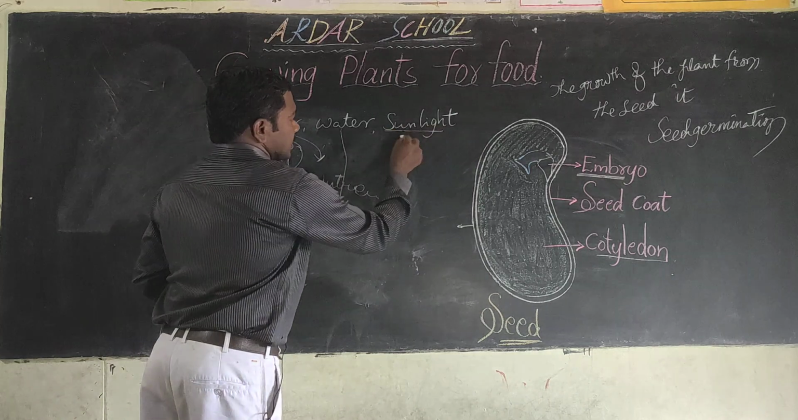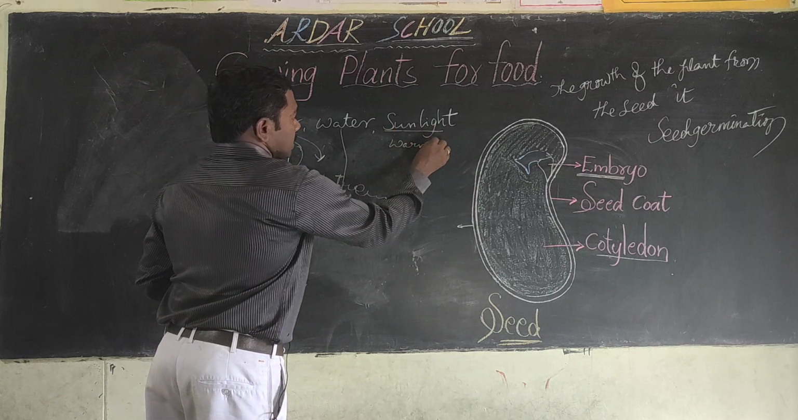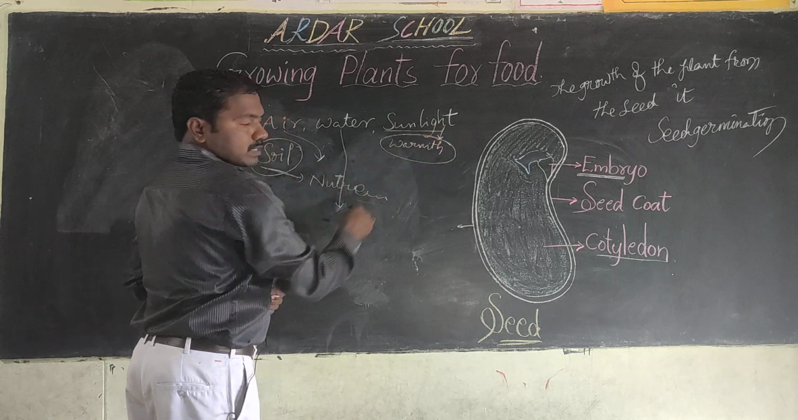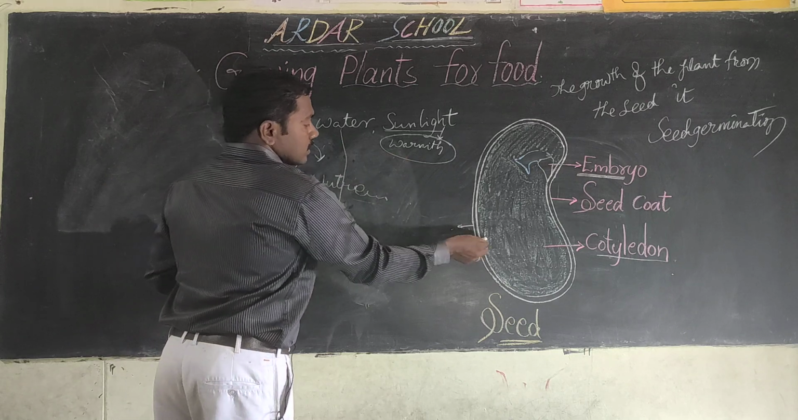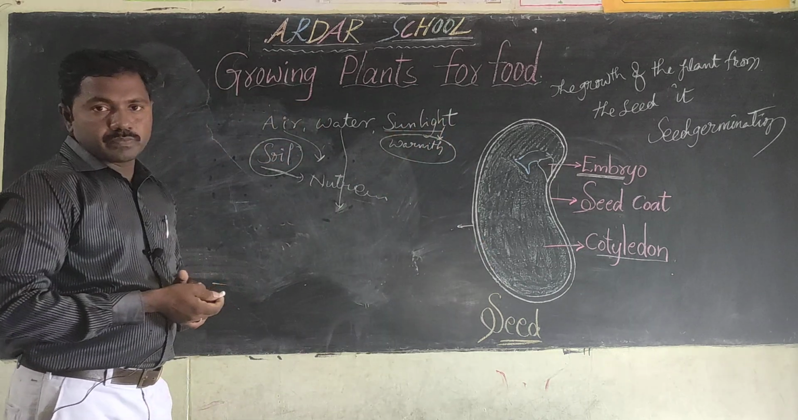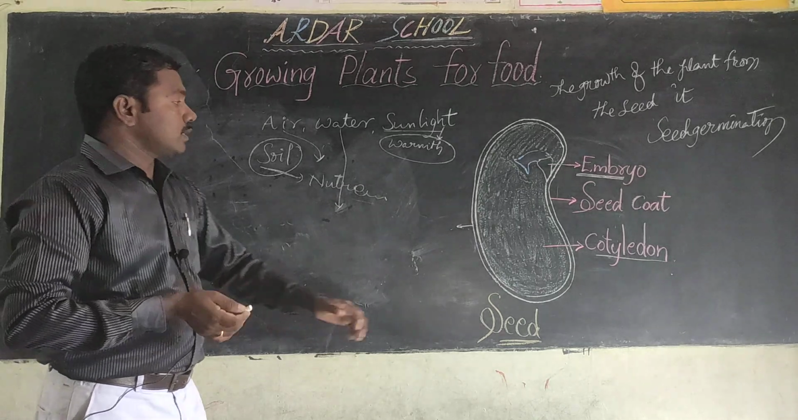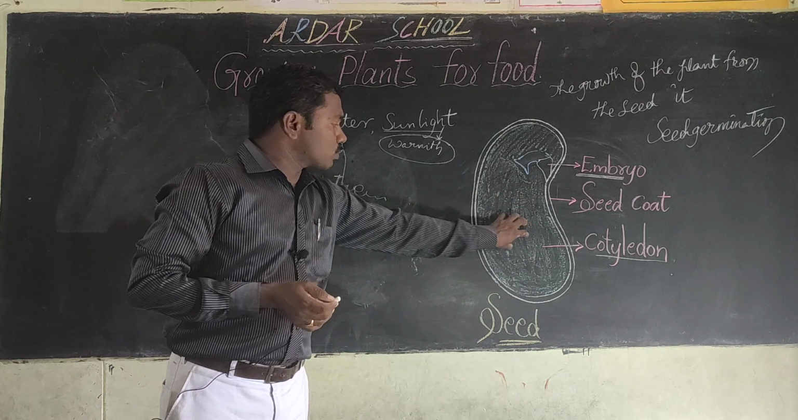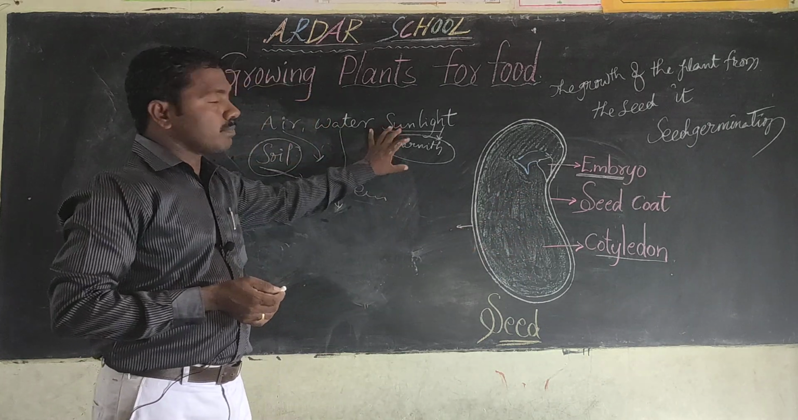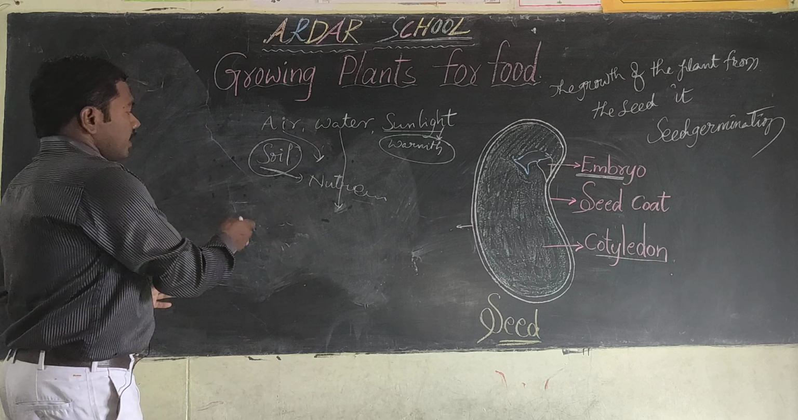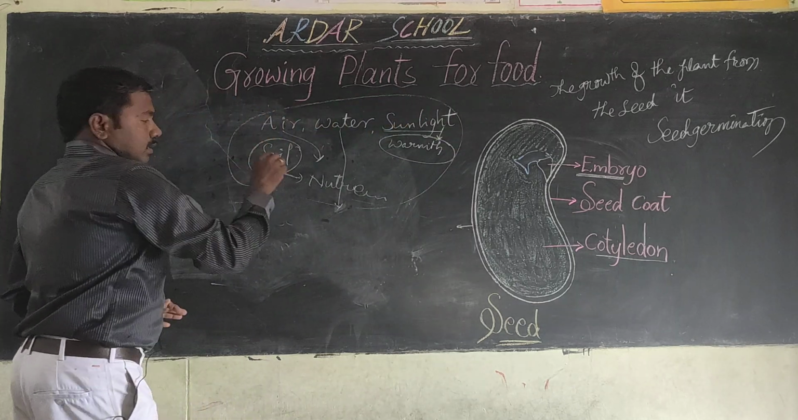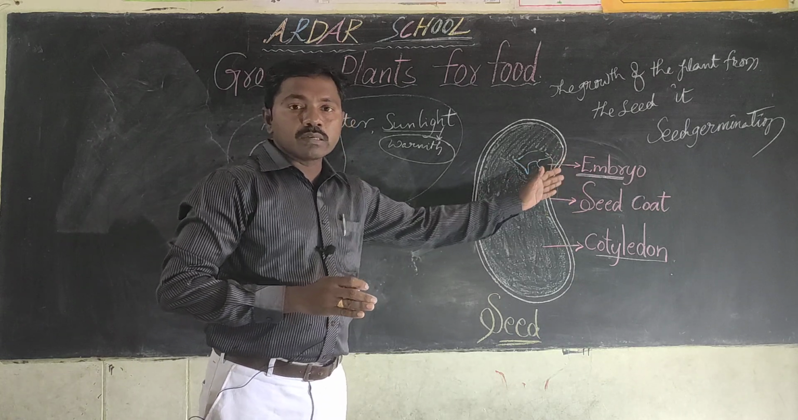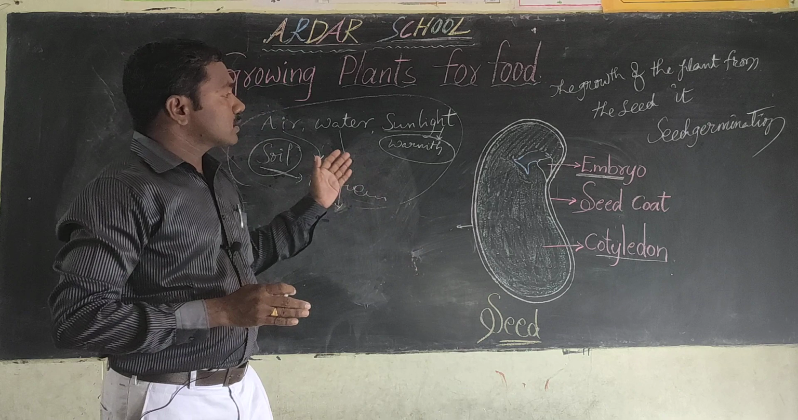Okay, children. Next one, sunlight or warmth. The seed gets warmth from the sunlight. What is the use of sunlight? It activates the food material or enzymes inside. This food is activated by some warmth. So when all these occur, only then is the seed turned into a baby plant or seedling. This is called seed germination.